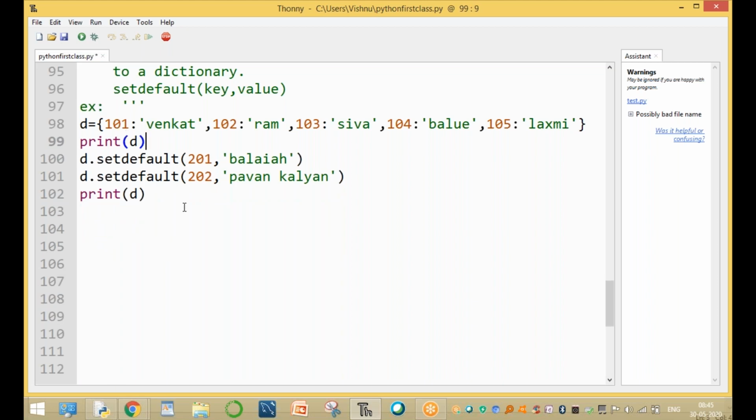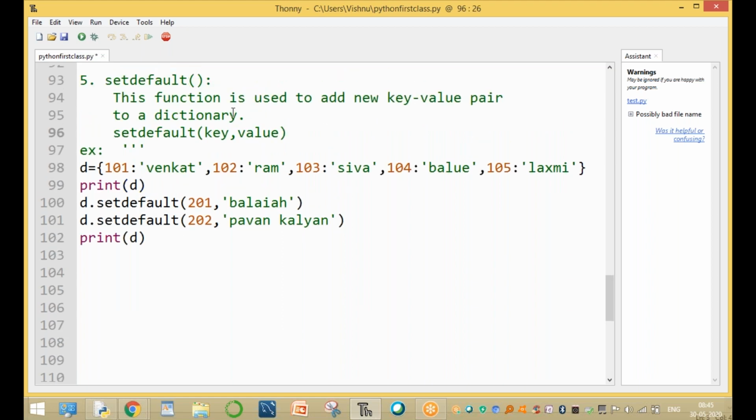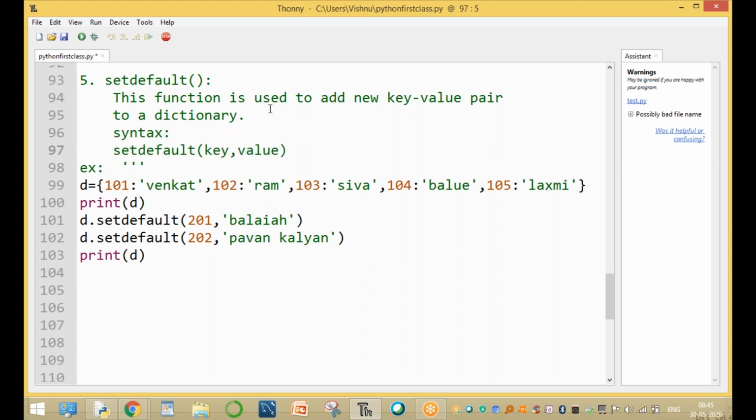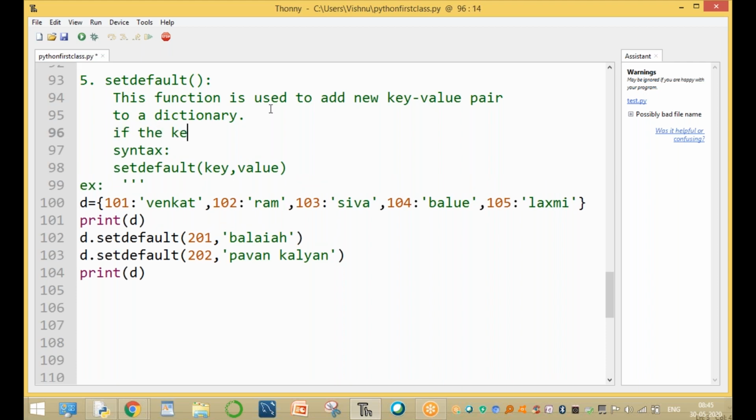What is the next one? The next one is, for example, if the key is already existing. For example, here, this is the syntax. This is the syntax. Okay, clear? Now, sir, what will happen, sir? If the key is already existing, already exists, then what happens? Display the error or do nothing.